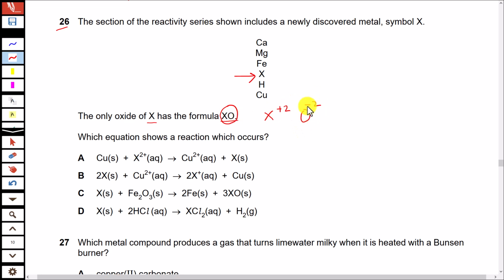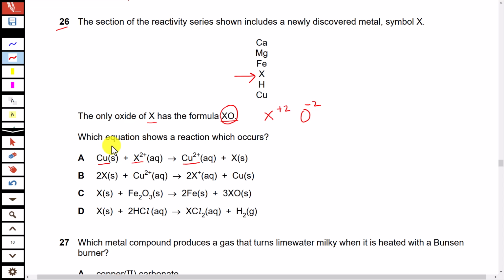So they will cancel each other and the formula can be XO. Option A. Copper is reacting with X2+ and displacing it to form copper 2+. Now you should know that a metal that is above in the reactivity series can displace a metal below it in the reactivity series from its aqueous solution.